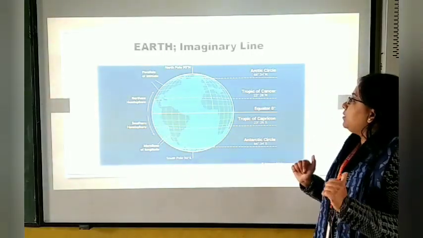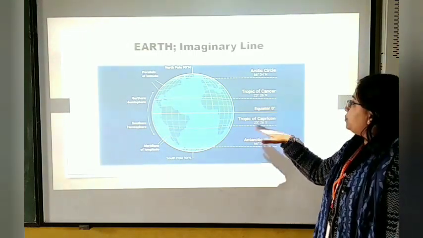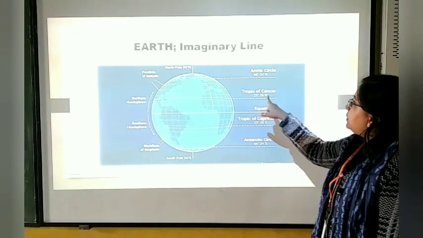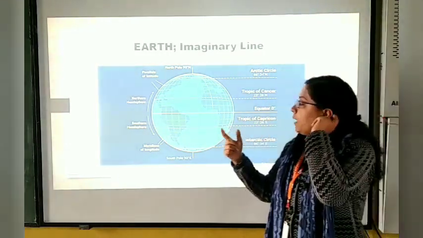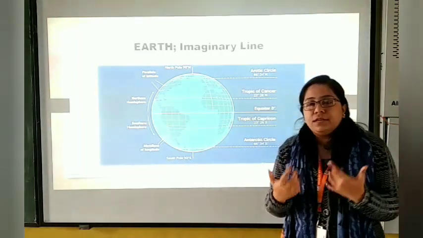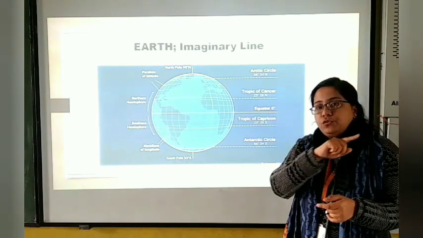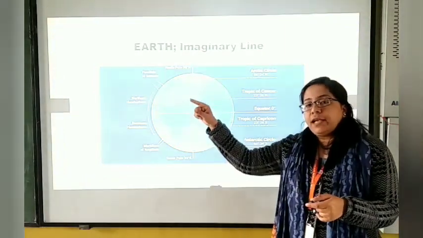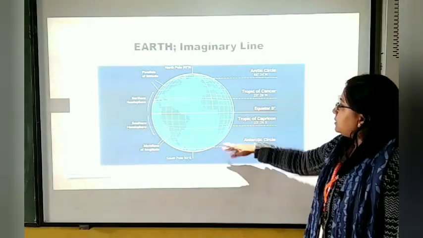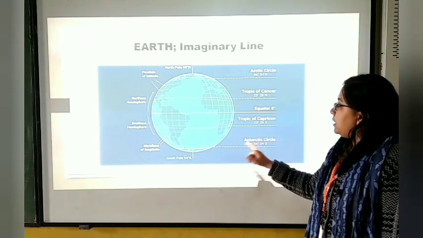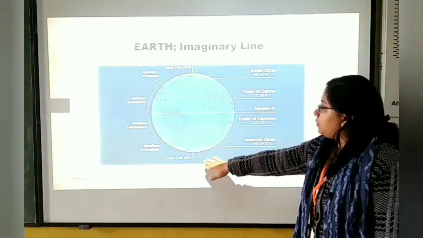So coming back to the point, there are two other imaginary lines used to divide the northern hemisphere. This is the Tropic of Cancer. And children, if you remember India's map, you can clearly imagine that there is a line of the Tropic of Cancer which arises from the Gujarat region through Madhya Pradesh and extends to Odisha. Okay. After that, this is the Tropic of Capricorn. This lies inside from the equator, starting from the equator in the southern hemisphere.